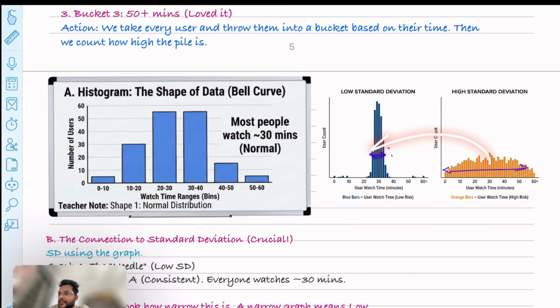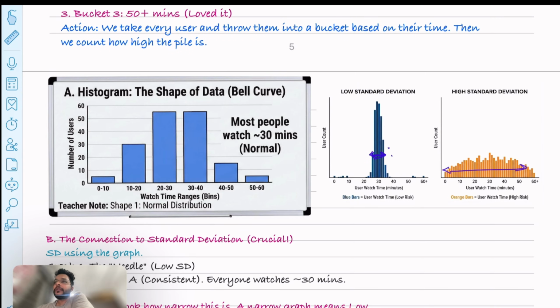Just by seeing the data you can know that the standard deviation of this plot is very low, because the spread itself is very low. I already told you that variance and standard deviation tell us the spread in the data. If the spread of the data is very low, it gives us a low standard deviation. And if the spread is very high, then the standard deviation is very high. So just by seeing the data you can know which data shows consistency and which does not. Even without the numbers, you can know about the data.